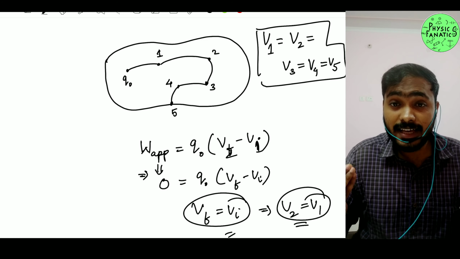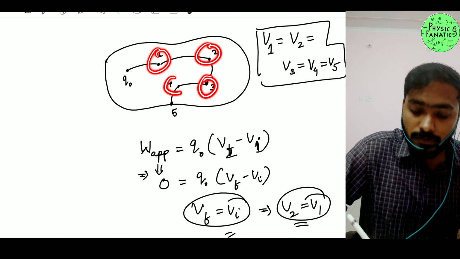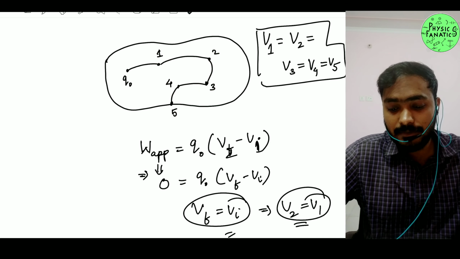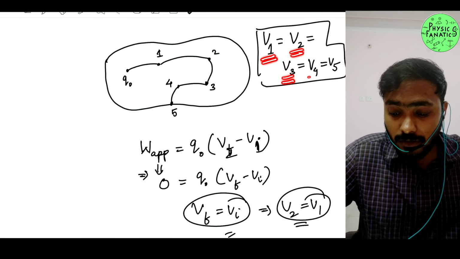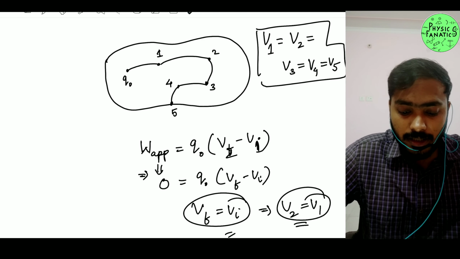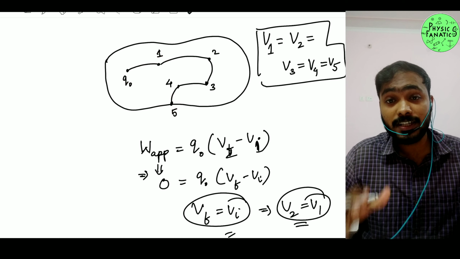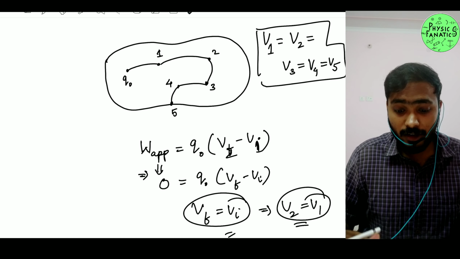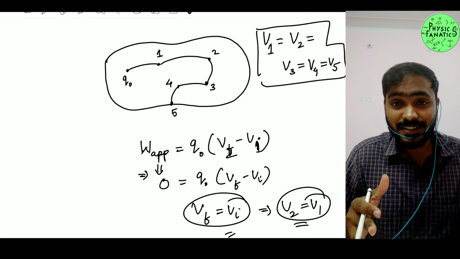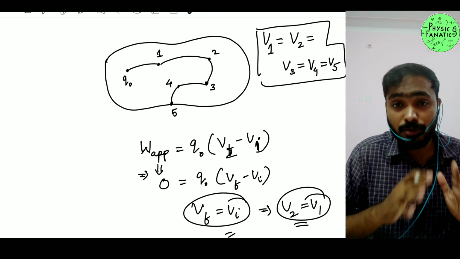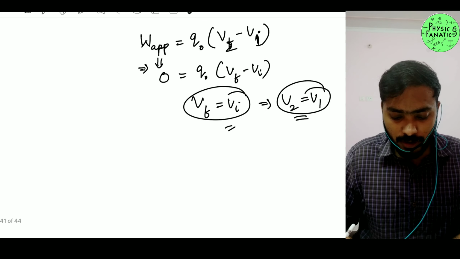Because the work done by the applied force is 0 in moving from 1 to 2, 2 to 3, 3 to 4, or 4 to 5, I can simply say the potential at 1 is equal to the potential at 2, equal to the potential at 3, equal to 4, and equal to 5. So be it inside or on the surface, the value of potential is the same throughout. I can say my conductor acts as an equipotential surface. It has the same potential throughout the surface. I hope you can understand that. Great, let's move on to our next property.